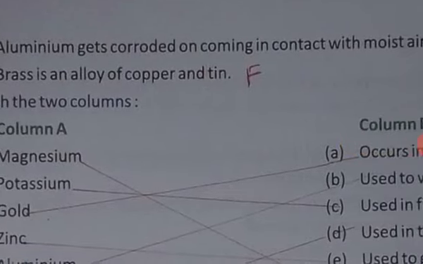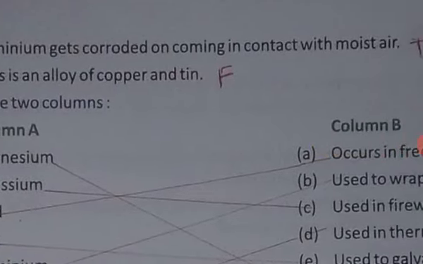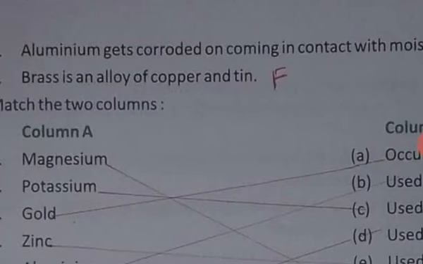Fourth, aluminium gets corroded on coming in contact with moist air. True. Brass is an alloy of copper and tin. False. Matching.